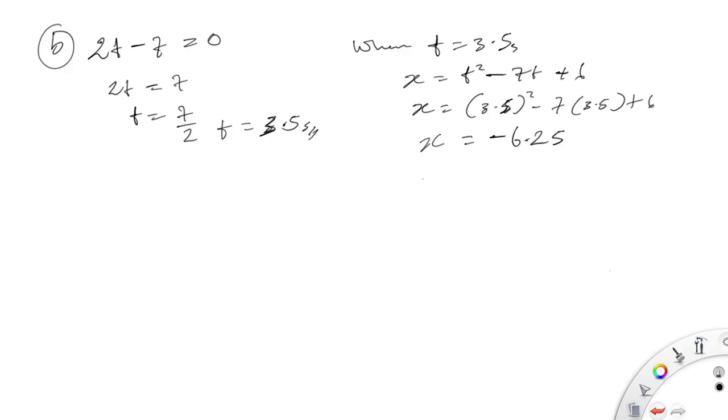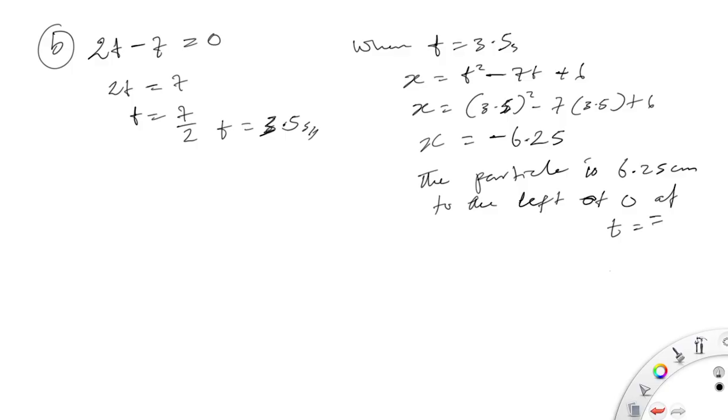This means the particle is 6.25 centimeters to the left of O, because we're having minus there, at t equals 3.5 seconds, not centimeter, rather seconds. So that's that. Let's go to C.